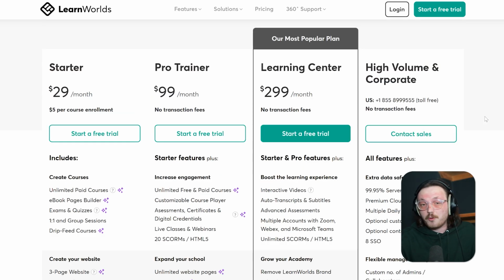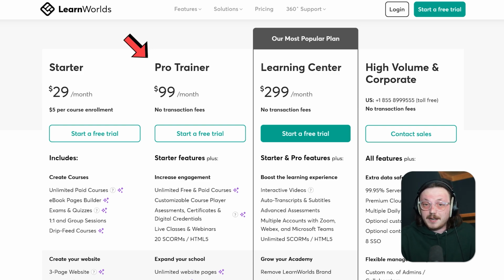So, LearnWorlds has 4 plans. The Starter plan is $29 a month, and there's a $5 fee for every course enrollment. It gives you the basic tools you need to create courses like unlimited paid courses, quizzes, and drip content. Additionally, you get a 3-page website with templates, support for your own domain, multilingual features, and simple payment options. Plus, you'll have 24/5 email support if you need help.